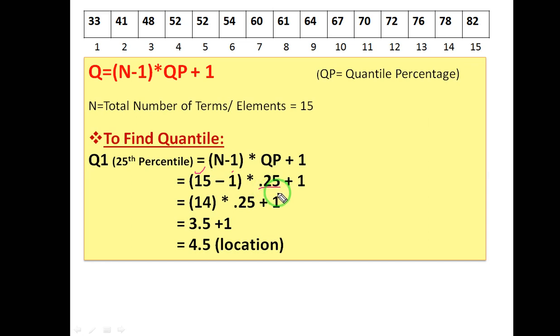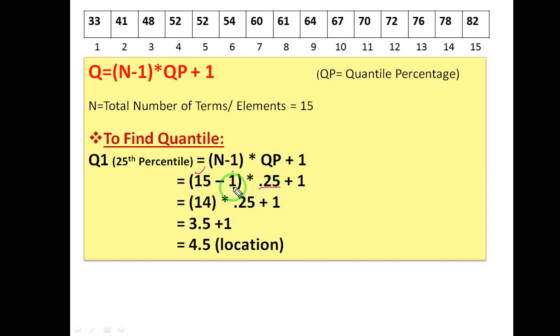So I want to find the 0.25 quantile, so I will write over here 0.25, plus 1. So this will be your formula. Q is the percentile that you want to find, first quartile, second quartile, third quartile. I want to find Q1. N over here is the number of elements, minus 1, into QP, the quantile percentage that you want to generate, plus 1. I want to find the 25 percentile, so I will write 0.25 over here.